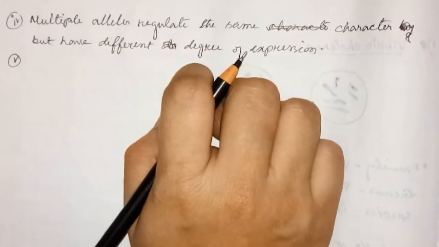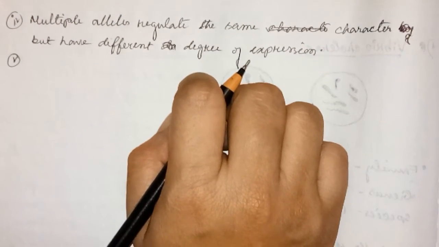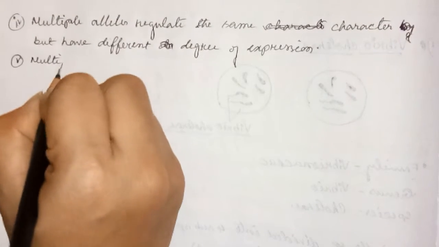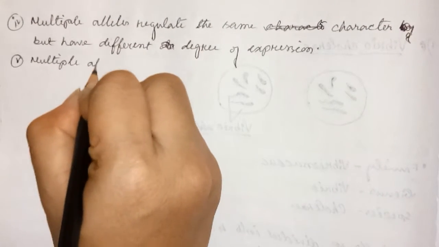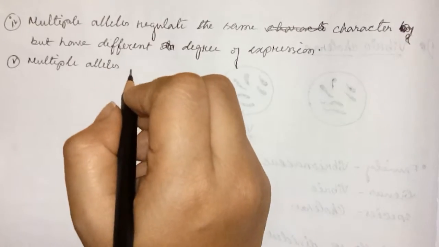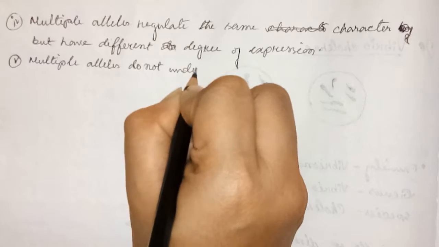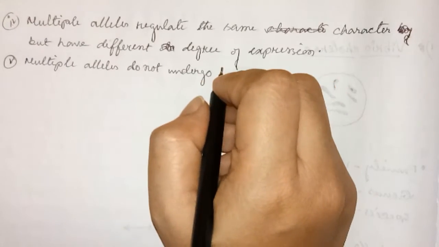Next is, multiple alleles do not undergo crossing over.